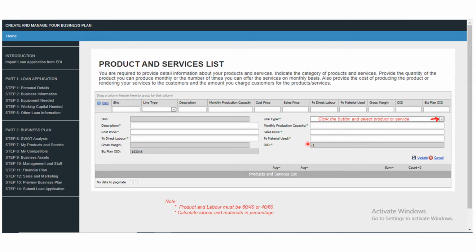Then if you are into transportation, for example, you know how much you are charging that will amount to that. Now you put in the materials used that you will use to get those things, because all the materials that you are going to use must be calculated to know the percentage of material you are going to use that will give you what you said you are going to get. That is how to do that.